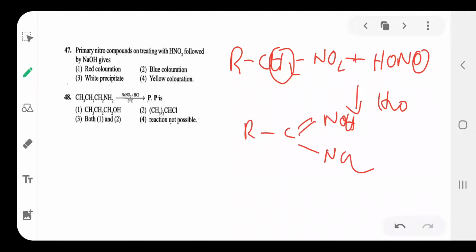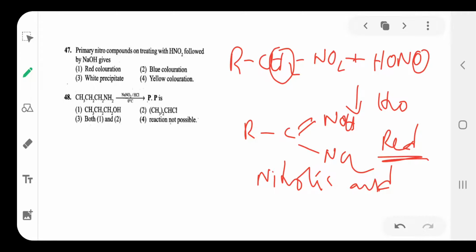This is a blood red color. Nitrolic acid, that is the blood red color solution that is formed. Red colorization. Option is 1.